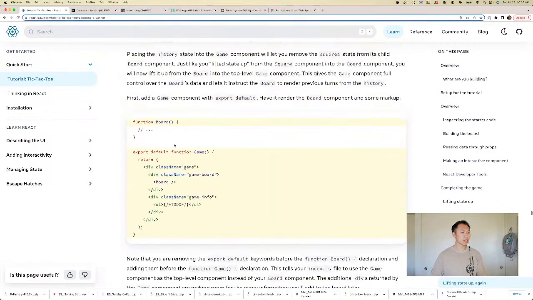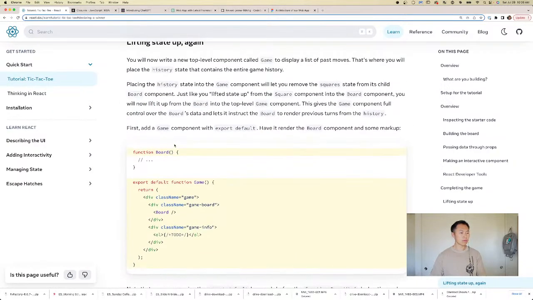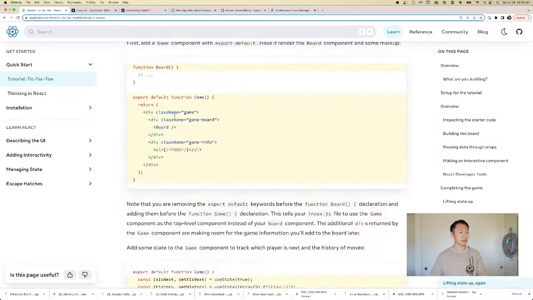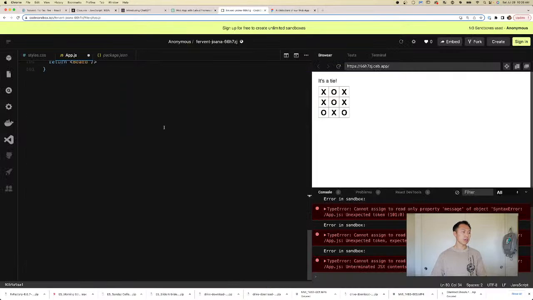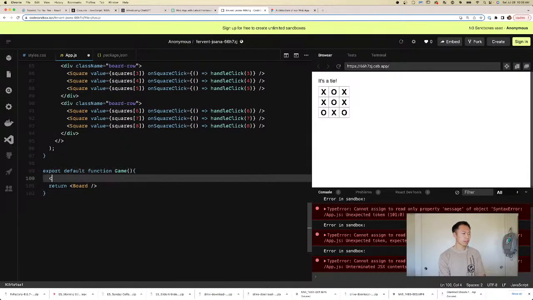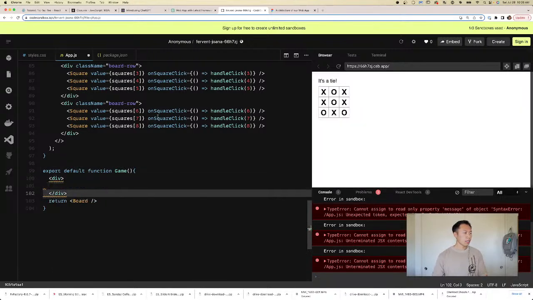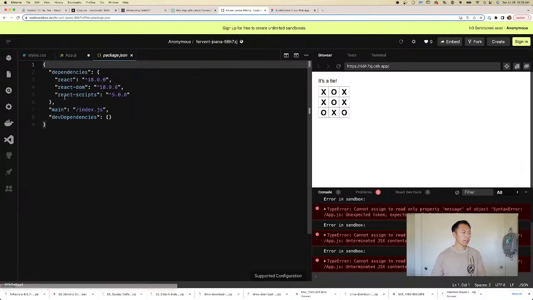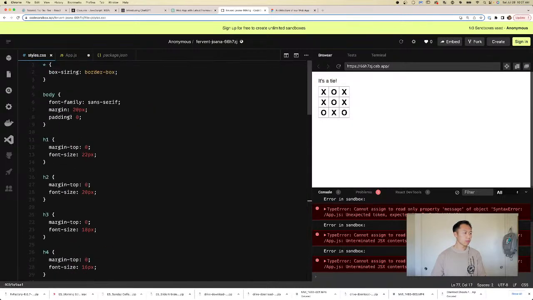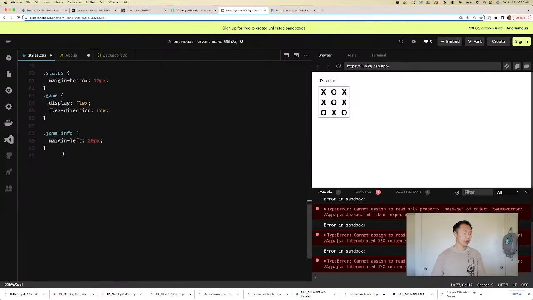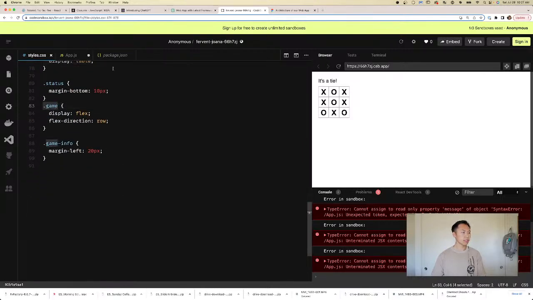We want to make it a little bit fancier. We want to have a game section. We want to have a game board section and a game information section. So this is a little fancier than before. That's fine. We could do that. So I think in the CSS, let's take a look. In the CSS, we have a class called board or game, I'm pretty sure. Okay, so it does have a class called game.